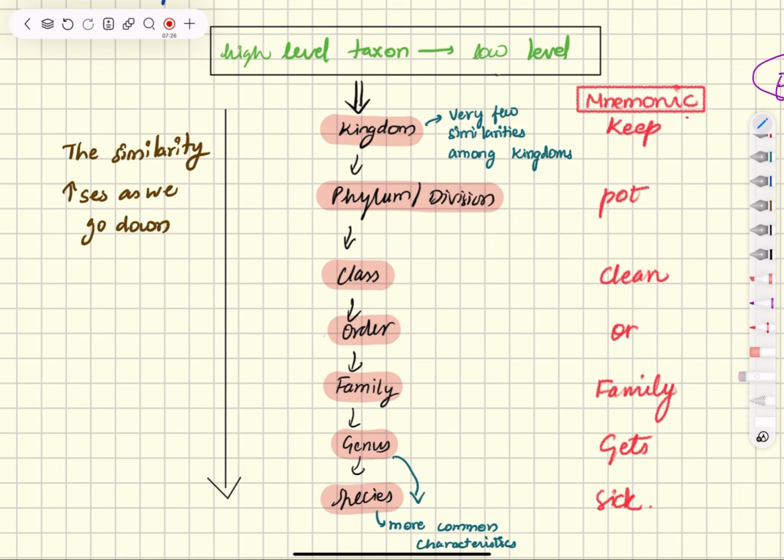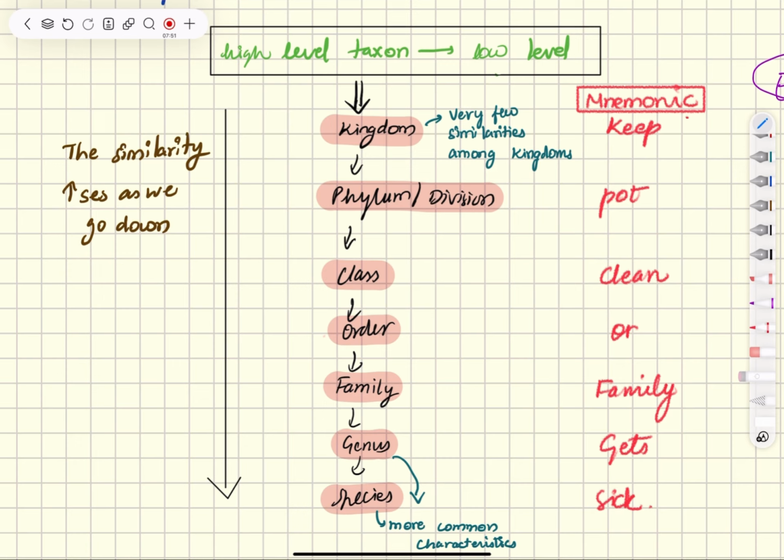Keep in mind, if you try to group so many organisms, then they will have less number of characteristics in common. Whereas if you try to group less number of organisms in one group, like genus, one genus has only 2-3 species, they'll have more characteristics in common, right? So as we go from high level to low level taxon, the number of similarities keeps increasing.